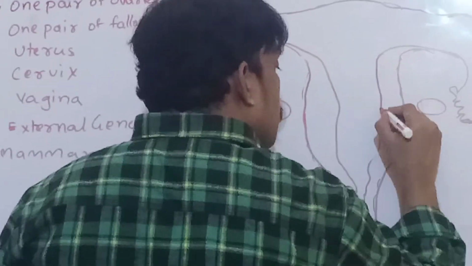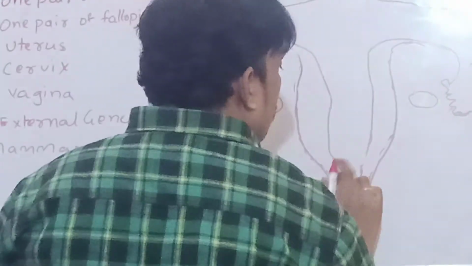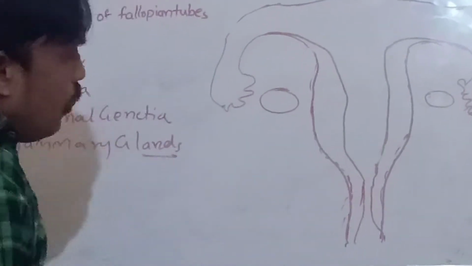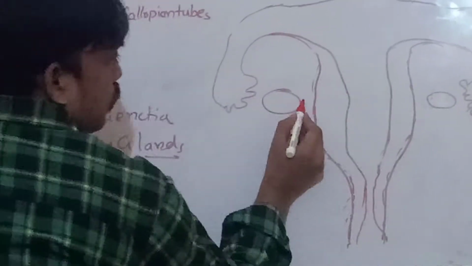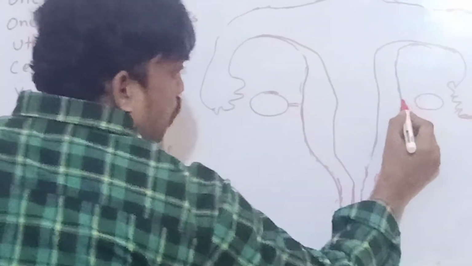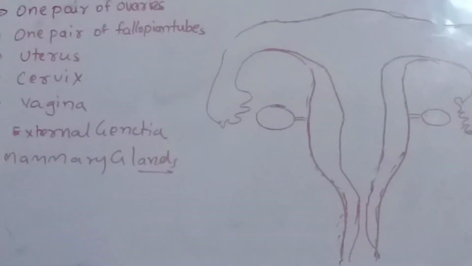We will observe this type of structure in the female reproductive system. Okay, and what are the parts of the female reproductive system? This is the female reproductive system.